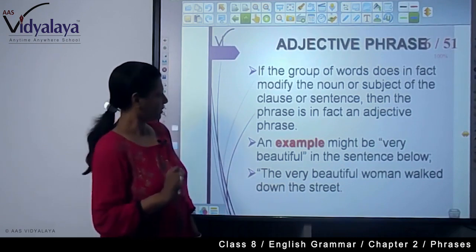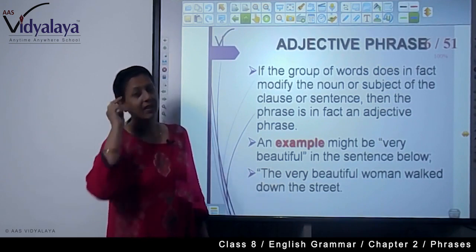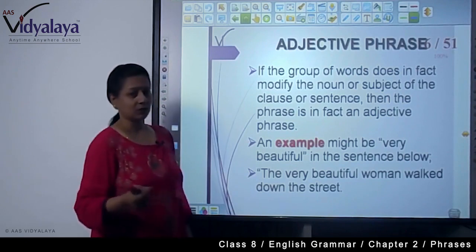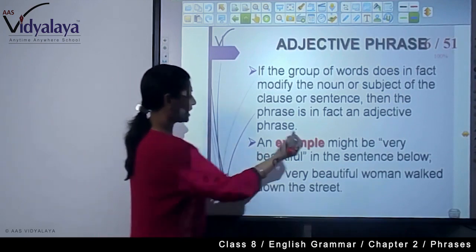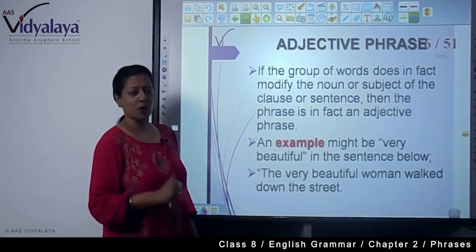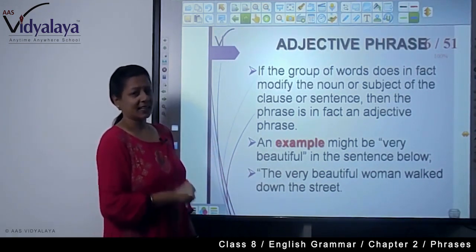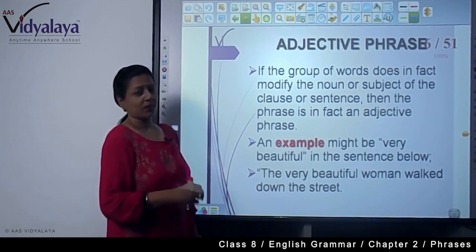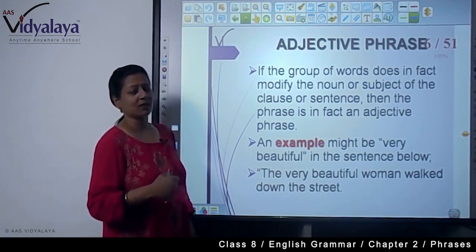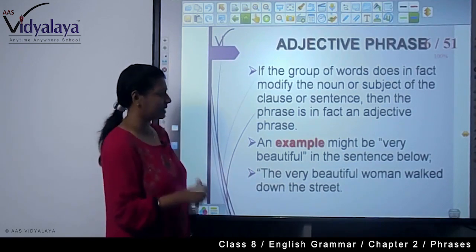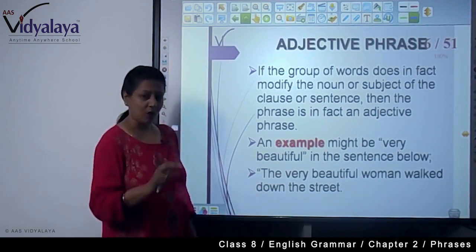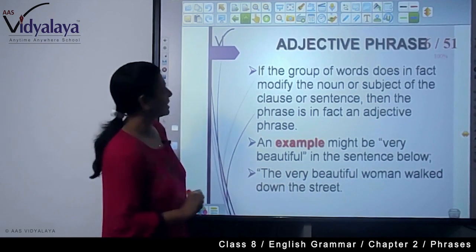When a group of words modifies the noun or subject of a clause or a sentence, then we say it is an adjective phrase. For example, very beautiful. Here, the very beautiful woman walked down the street. So, the very beautiful is the adjective phrase. The lazy boy, a boy who is very lazy, a lazy boy. A latecomer, a boy who always comes late, is called a latecomer. So, in this way, when we modify a noun or a subject of a sentence, then we say it is an adjective phrase.